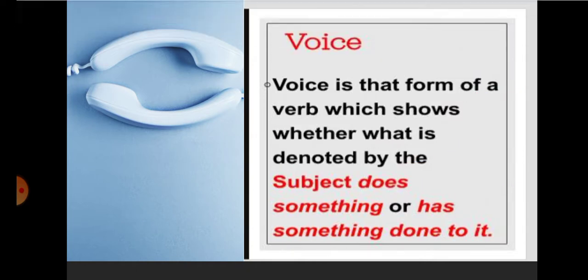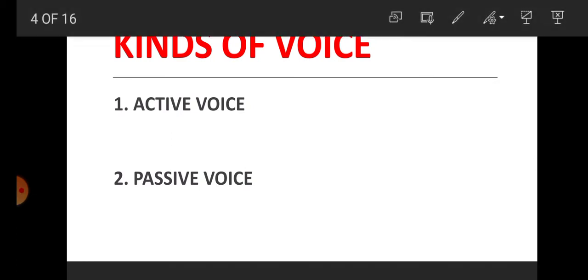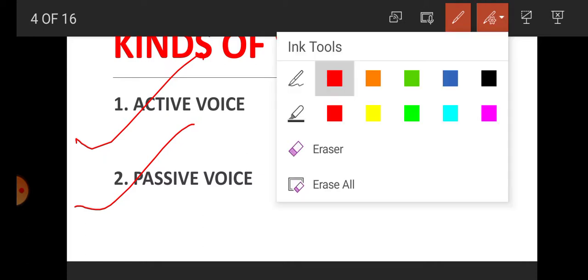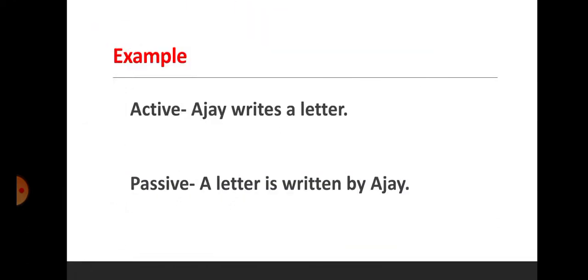With the help of examples, we will make it clear. Now students, how many kinds of voices are there? There are two types of voices, active voice and passive voice. In active voice, this example is here: Ajay writes a letter. What is the passive of it? A letter is written by Ajay.